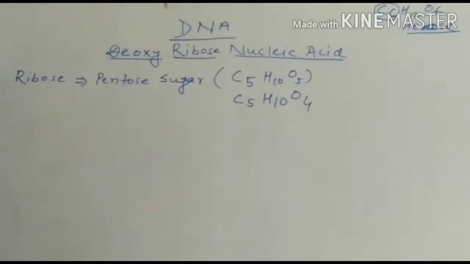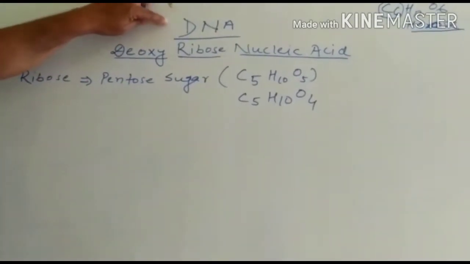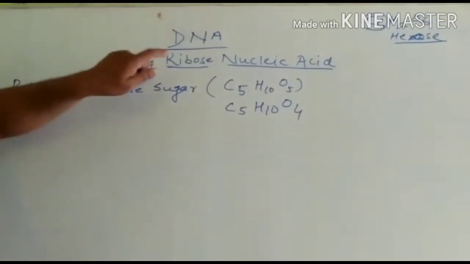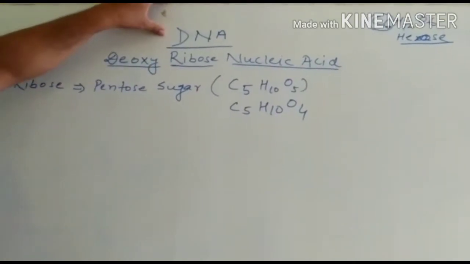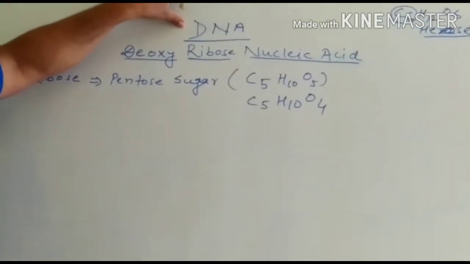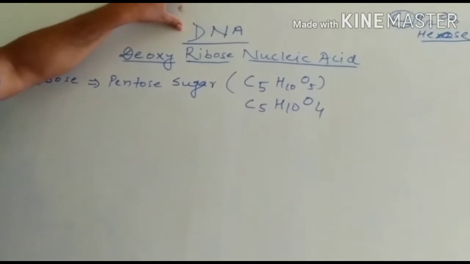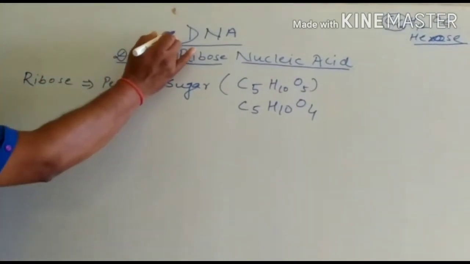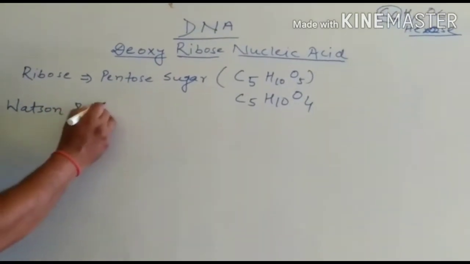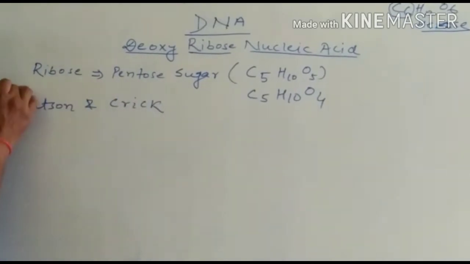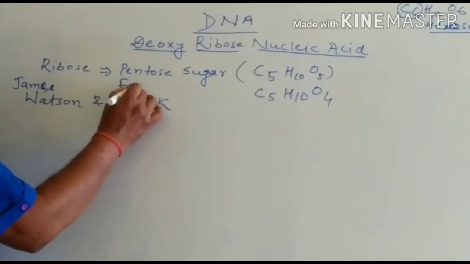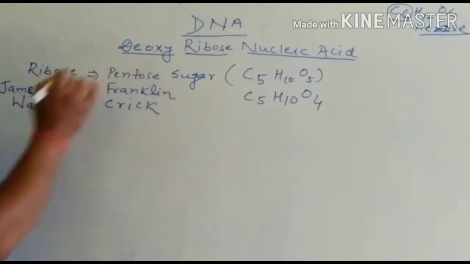Now we are going to discuss the DNA. This DNA is an important topic, and in class 12, generally a question related to the structure of DNA is always asked. That's why we are going to discuss the structure of DNA. Watson and Crick model. James Watson and Francis Crick were two scientists.